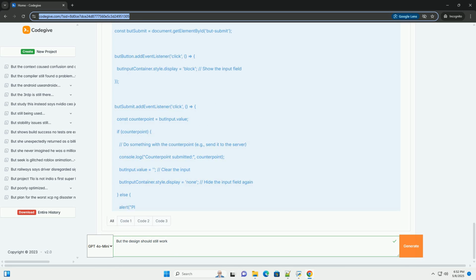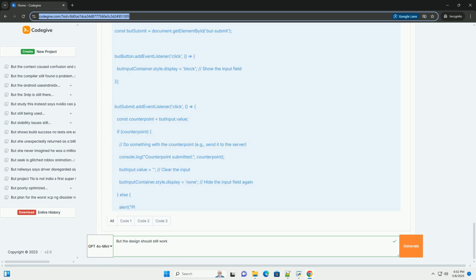Database table: a separate table to store the but responses, including the user ID, the statement ID, the content of the counterpoint, and a timestamp. This is necessary for more complex scenarios. Existing comment system: integrate the but feature into an existing comment system, treating a but as a special type of comment. 4. Accessibility.